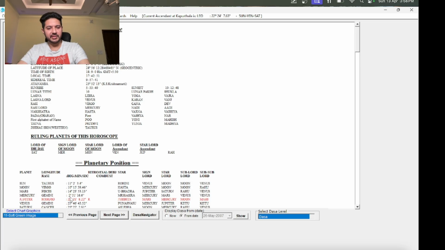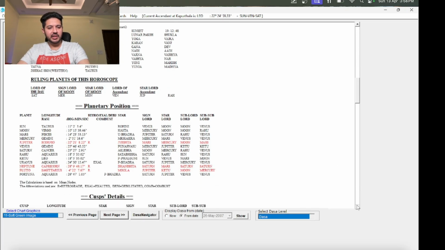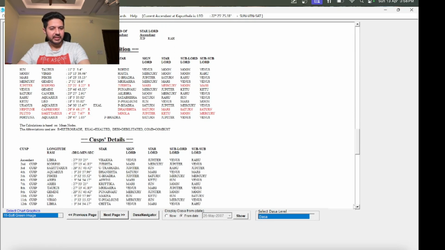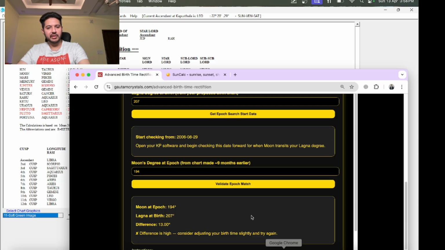This is the real chart of the person, so we have to check the ascendant. The ascendant is 27 degrees Libra. So obviously we need to go back in time a bit to really fine tune this. Around, I believe, it should be 25 Libra.